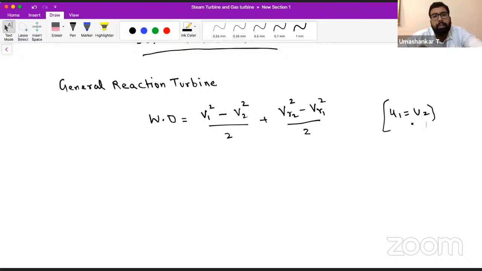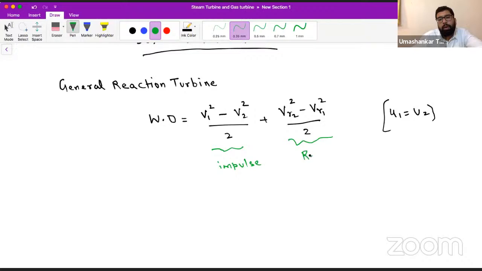So in a general reaction turbine, our work done is given by this relation: V1 square minus V2 square by 2 plus VR2 square minus VR1 square by 2. All right, so this is as established. The first part is our impulse part, and this is the part of reaction.